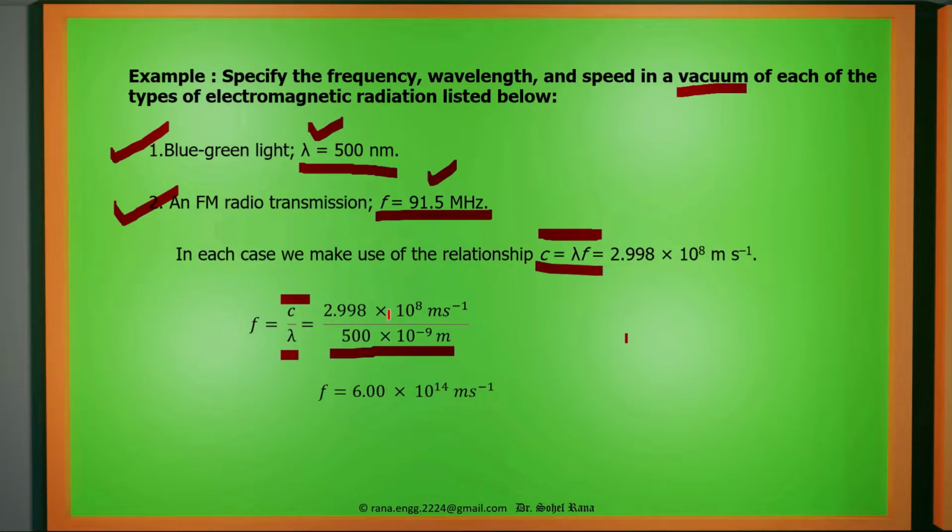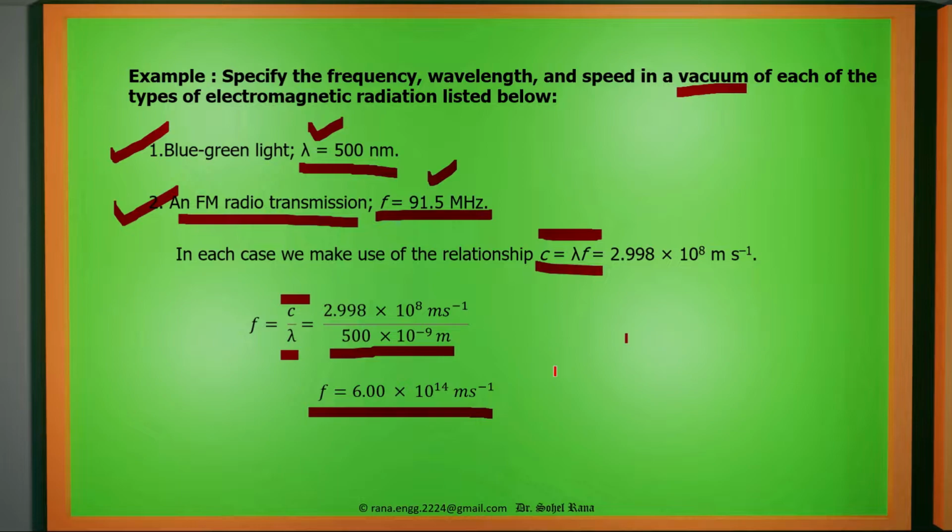So what will be the frequency after solving this? We will get 6 into 10 to the power 14 inverse second. Inverse second is the unit for this, which is hertz. So this is the frequency of this blue green light. Now your work is to calculate the frequency of FM radio transmission and post it in the comment for today's assignment.